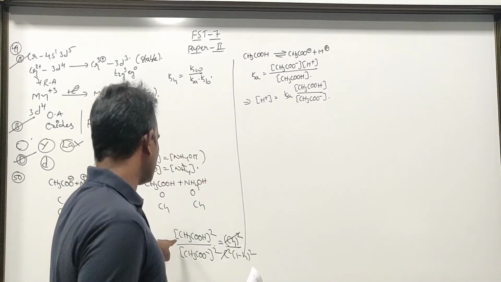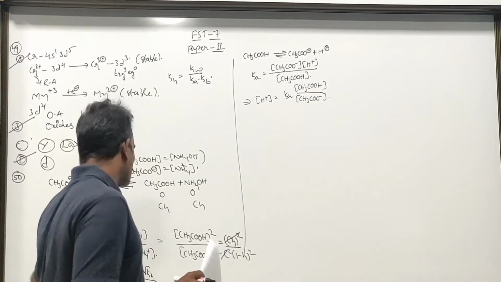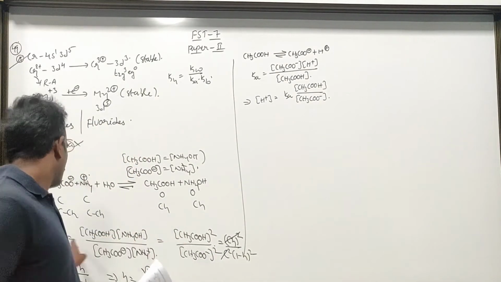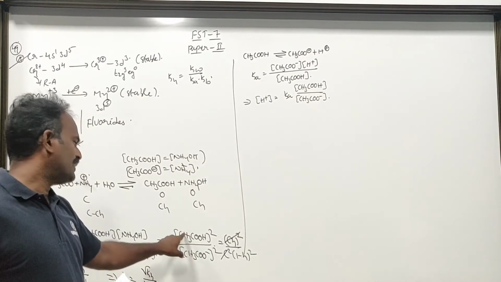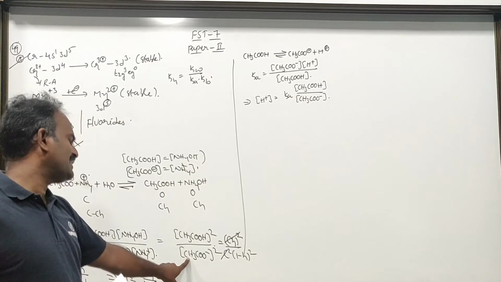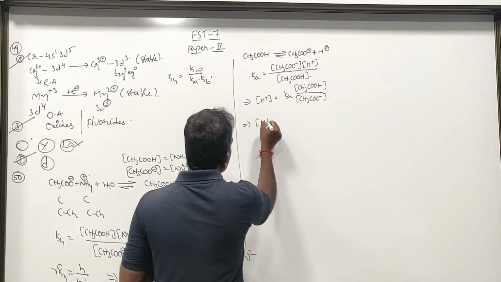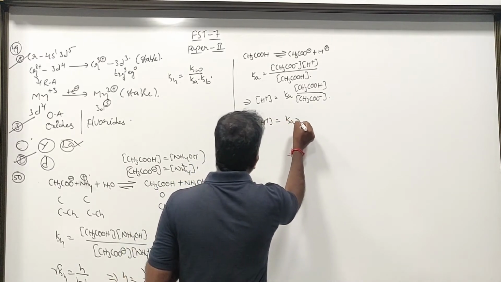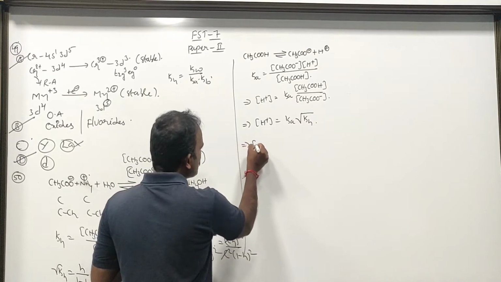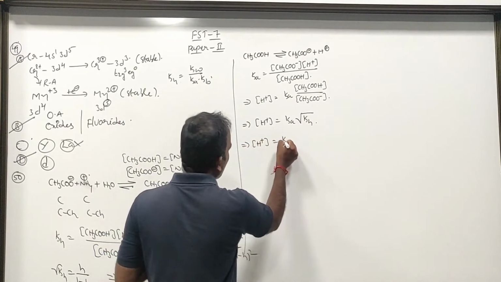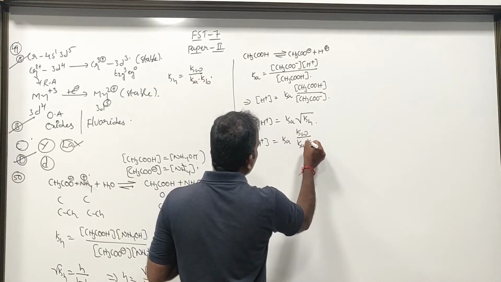Here, CH3COOH whole square divided by CH3COO minus whole square is actually Kh. But CH3COOH divided by CH3COO minus is equal to square root of Kh, which implies that the concentration of H plus is equal to Ka into square root of Kh, which implies that it is Ka into square root of Kw divided by Ka into Kb.